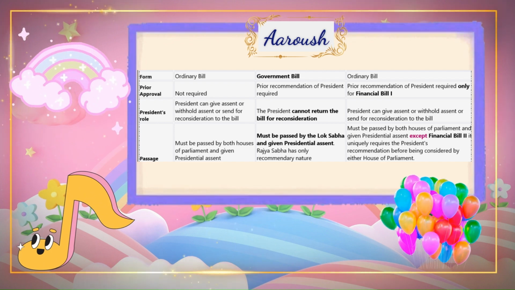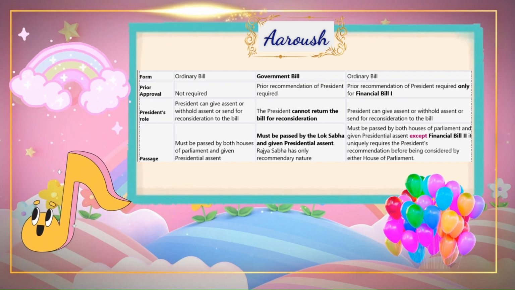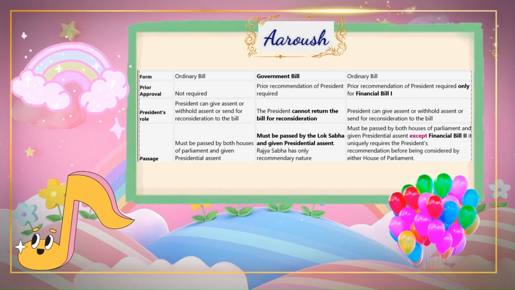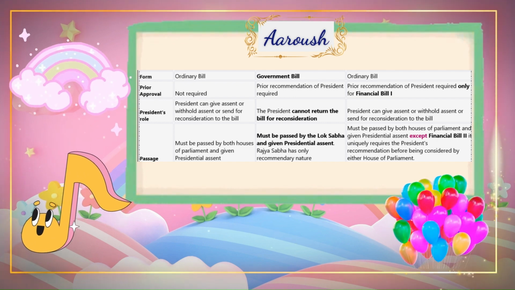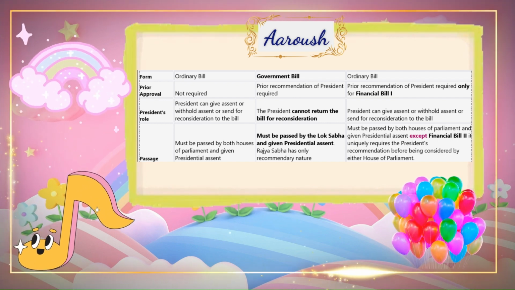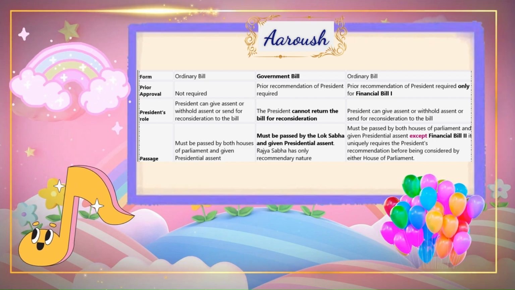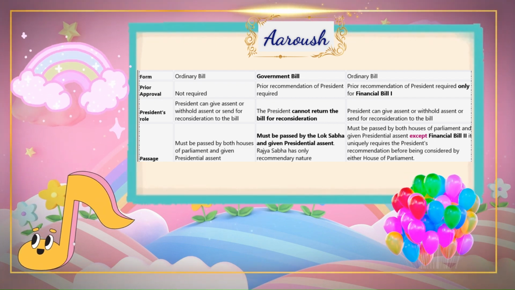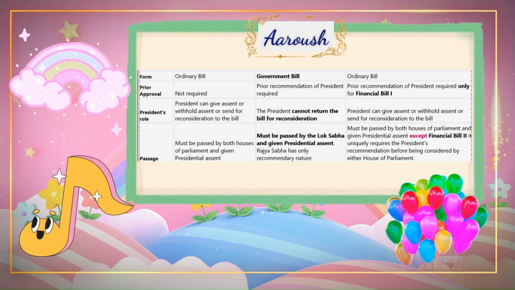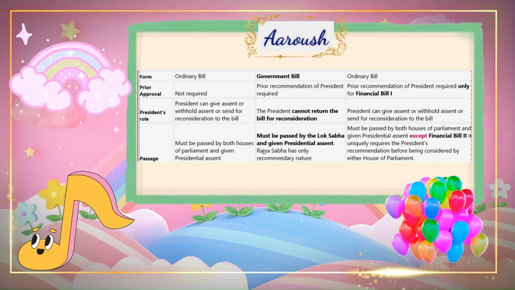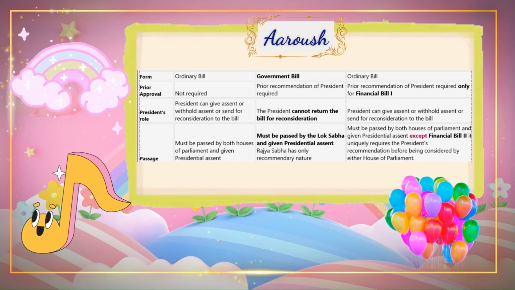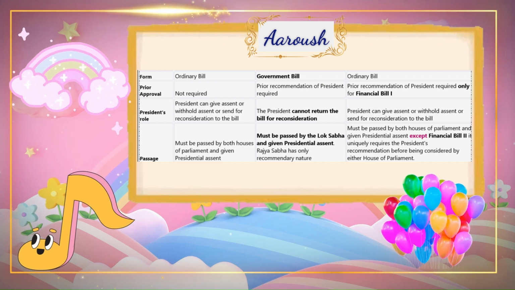A money bill can be introduced only in the Lok Sabha, and only by a minister. Financial Bill I is introduced only in the Lok Sabha, while Financial Bill II can be introduced in either House of Parliament. Form: ordinary bill, money bill, government bill, financial bill, ordinary bill.